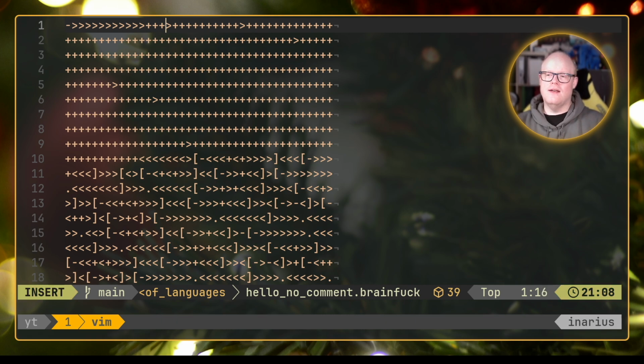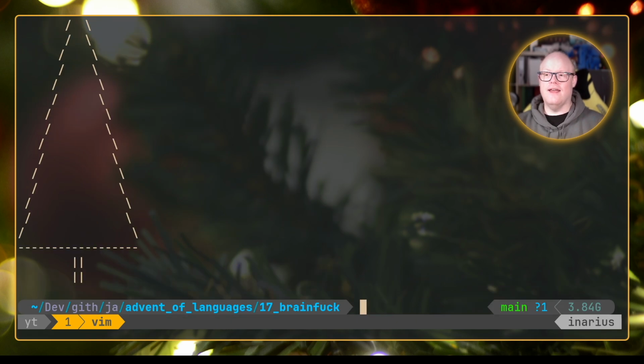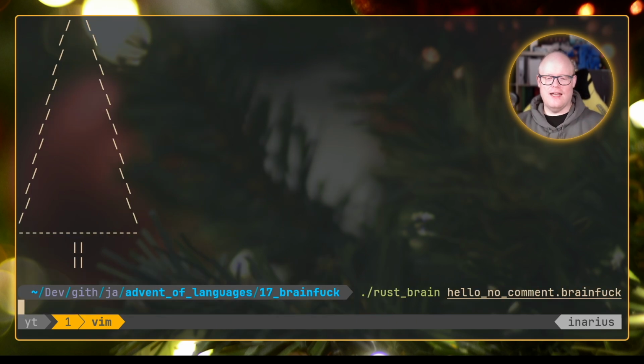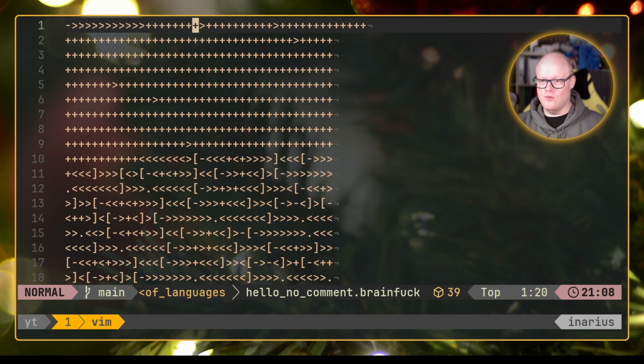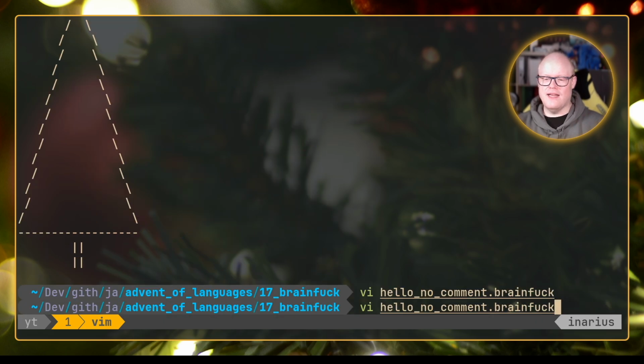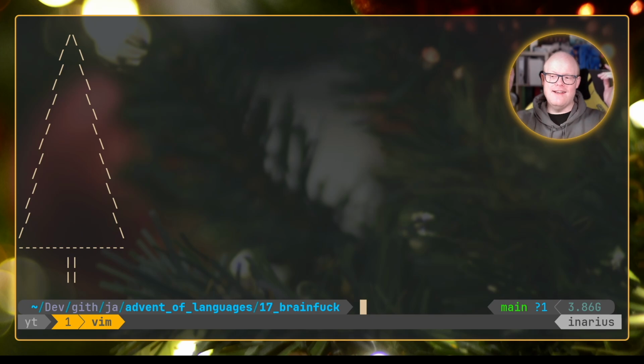So if I change those 3 pluses to, for example, 8 pluses, that's the only thing that I've changed, I store the file and I run it again, and now we have a larger Christmas tree. So maybe we should do this only 7 times to make it still fit our terminal. And there we are. We have a dynamically configurable Christmas tree in Brainfuck.